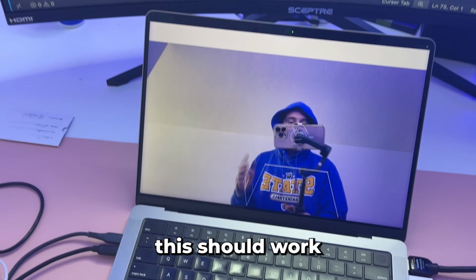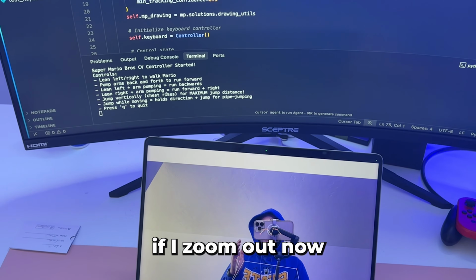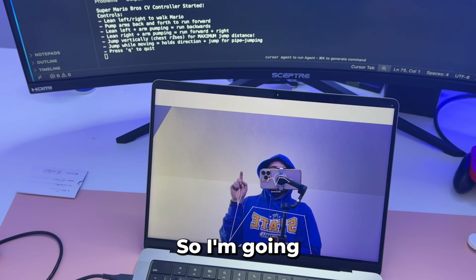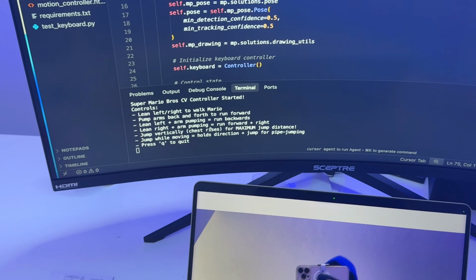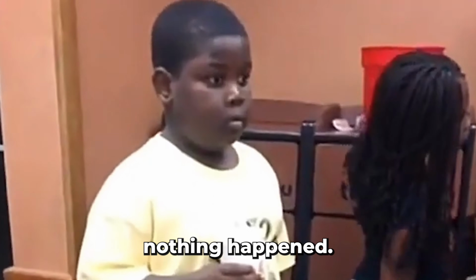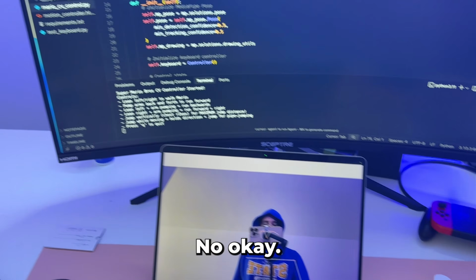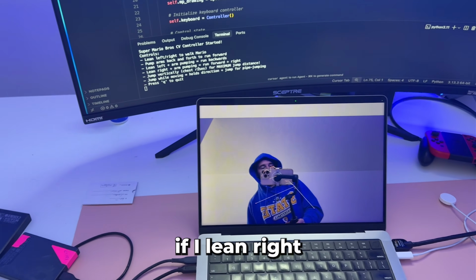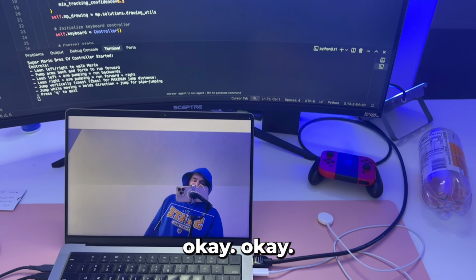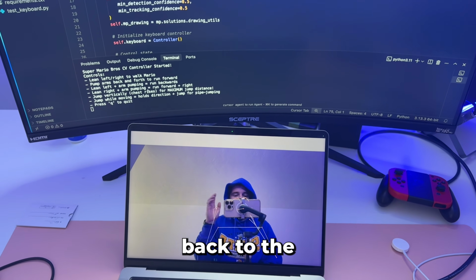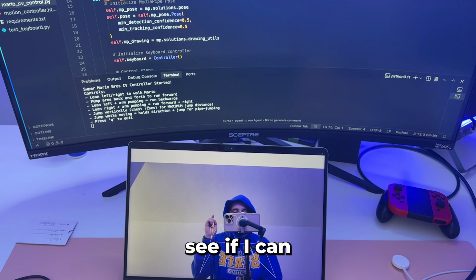And so in theory, this should work where if I zoom out now, when I jump, it should put a space in the terminal right here. So I'm gonna jump. Oh no, nothing happened. Let me try to jump again. No. Okay, let me try, if I lean left, if I lean right. Okay, so we fixed one problem. We got another one now. Let's go back to the drawing board and let's see if I can fix this.